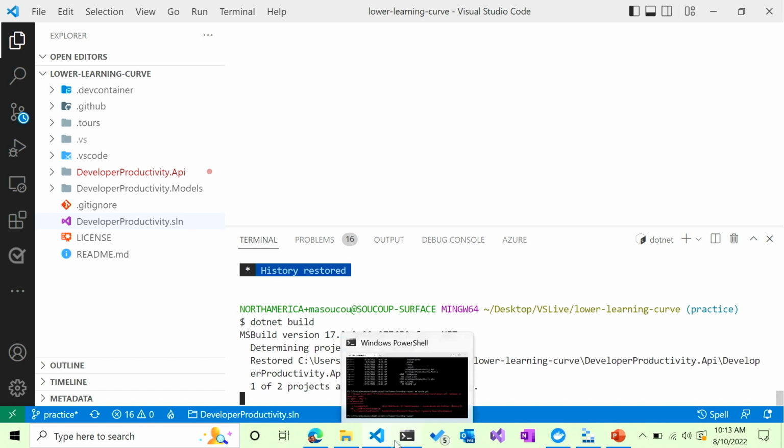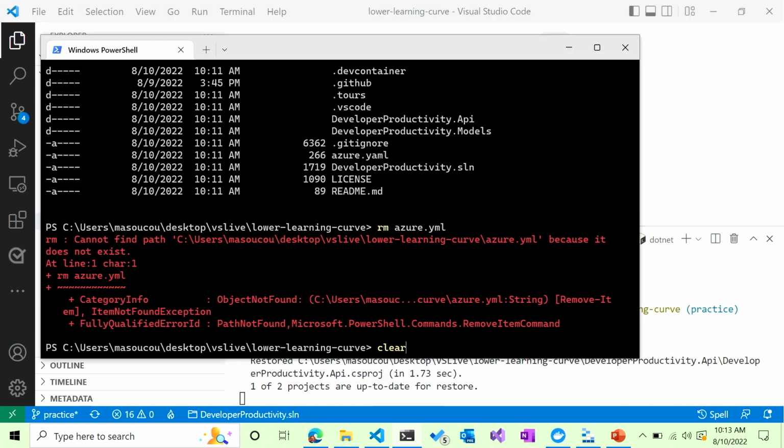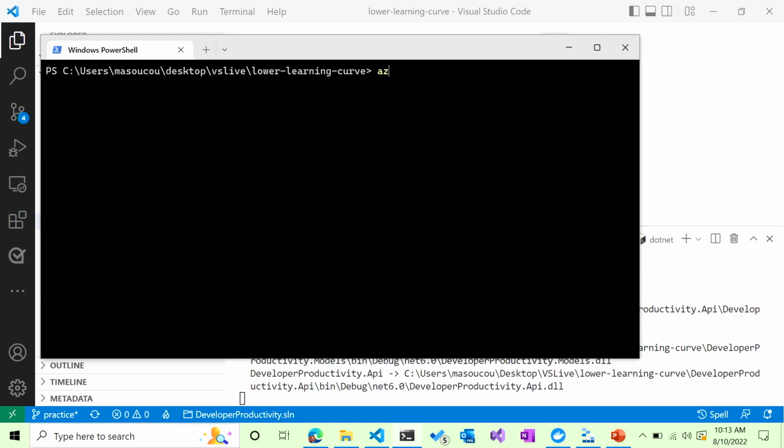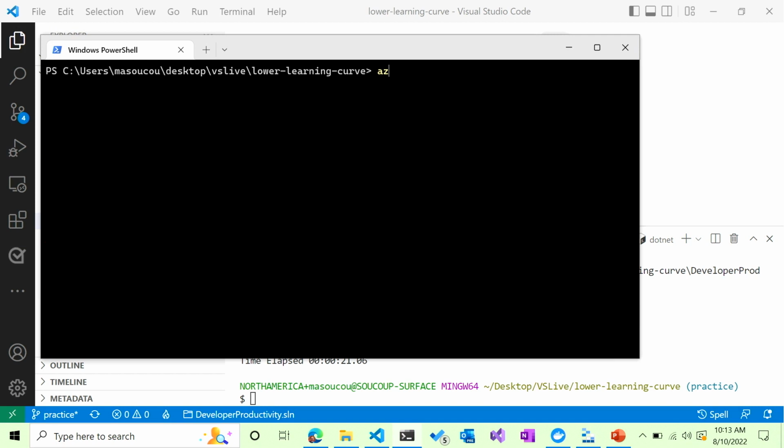All right, so we should be ready to go pretty soon. And so then to set up the Azure CLI, what we're going with is called AZD.